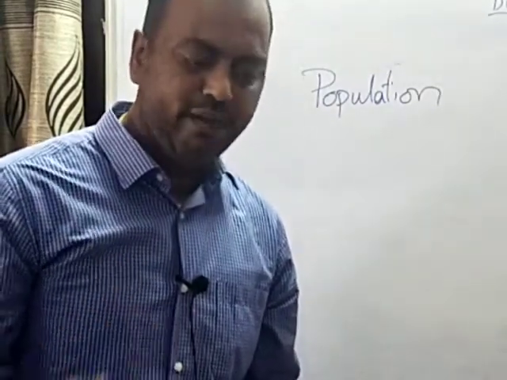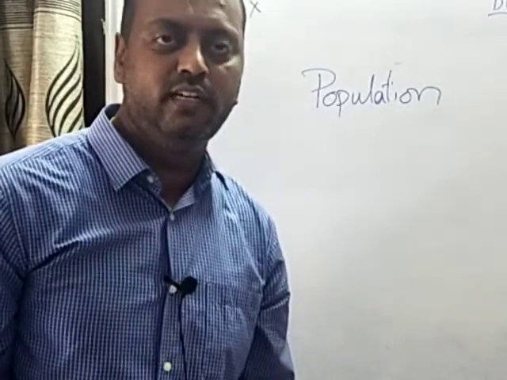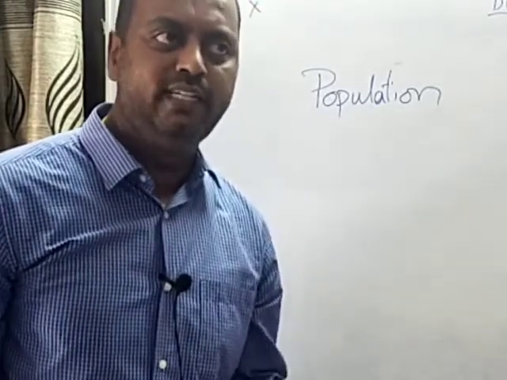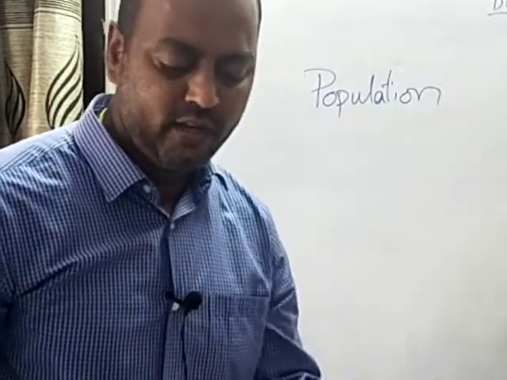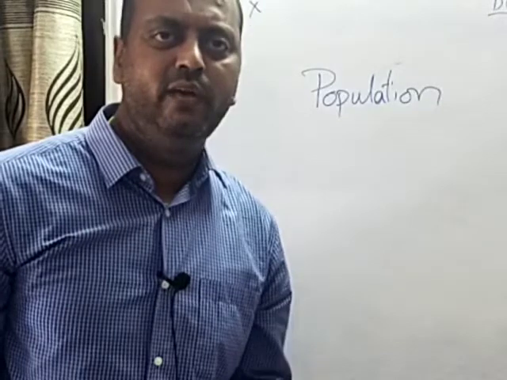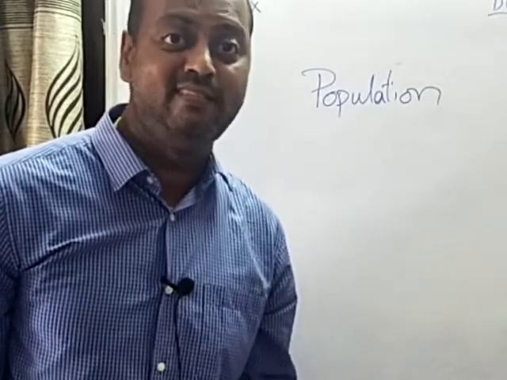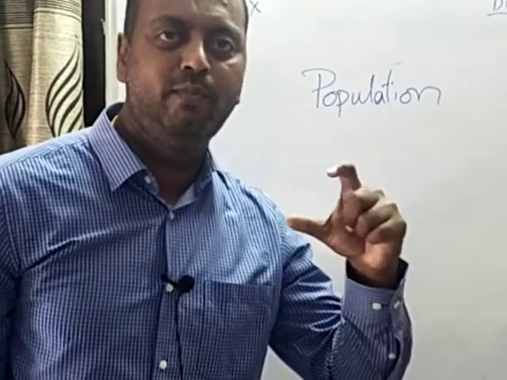Children, in the previous class, we tried to understand the distribution of working population under the four categories: cultivators, agricultural laborers, workers in household industries and others. And today we move on to the next topic, the change in the population size. How the size of the population changes.